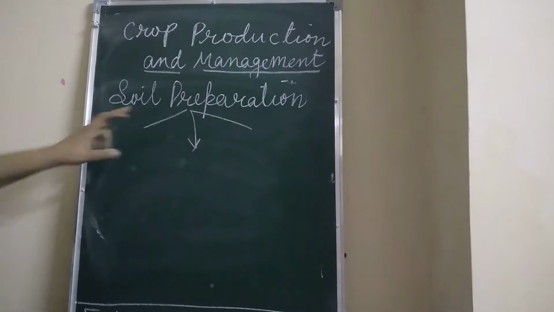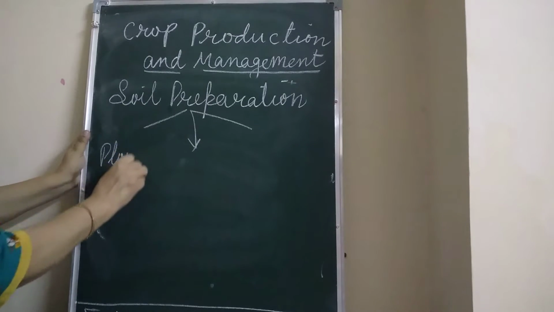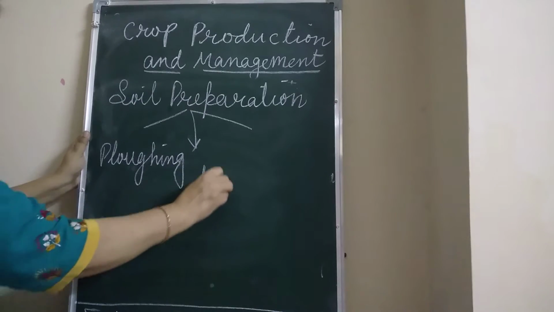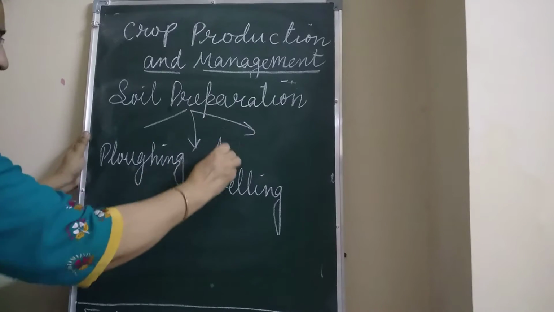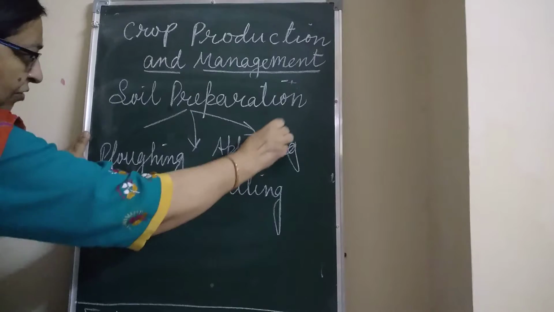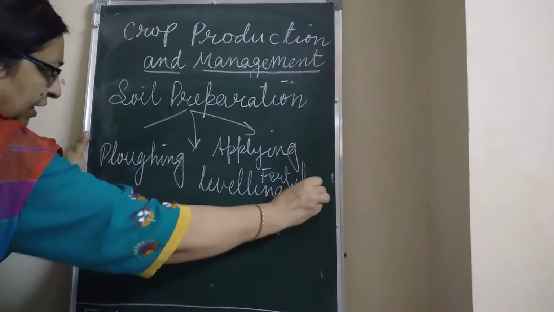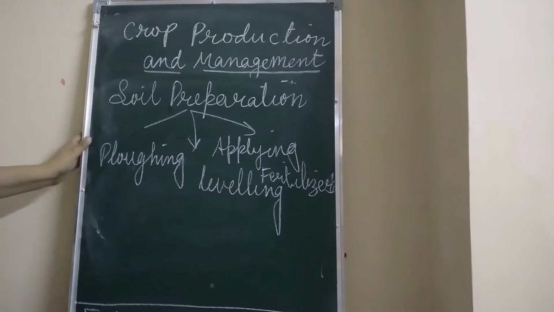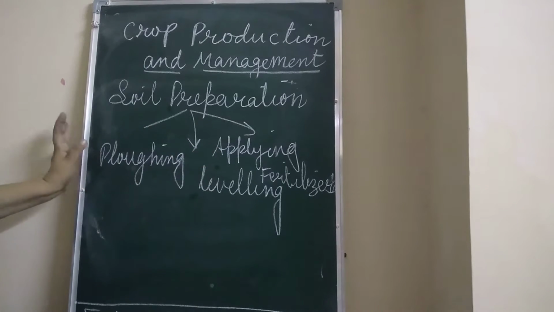First was plowing, then leveling, then applying fertilizers. Okay, for the soil preparation: plowing, leveling and applying fertilizers.